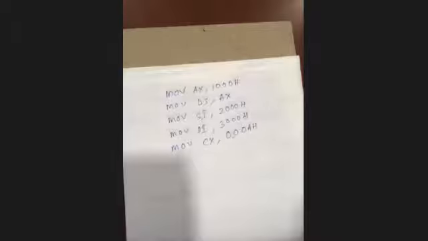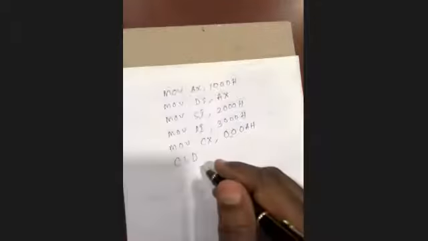You can do CLD or you cannot, no issue, because by default the direction flag and every flag is 0. That's why I gave CLD.